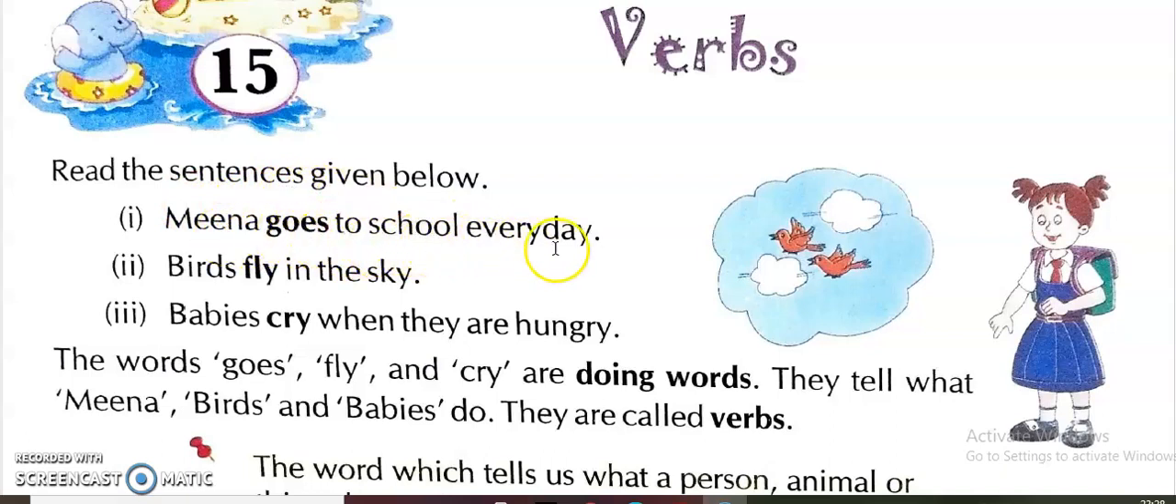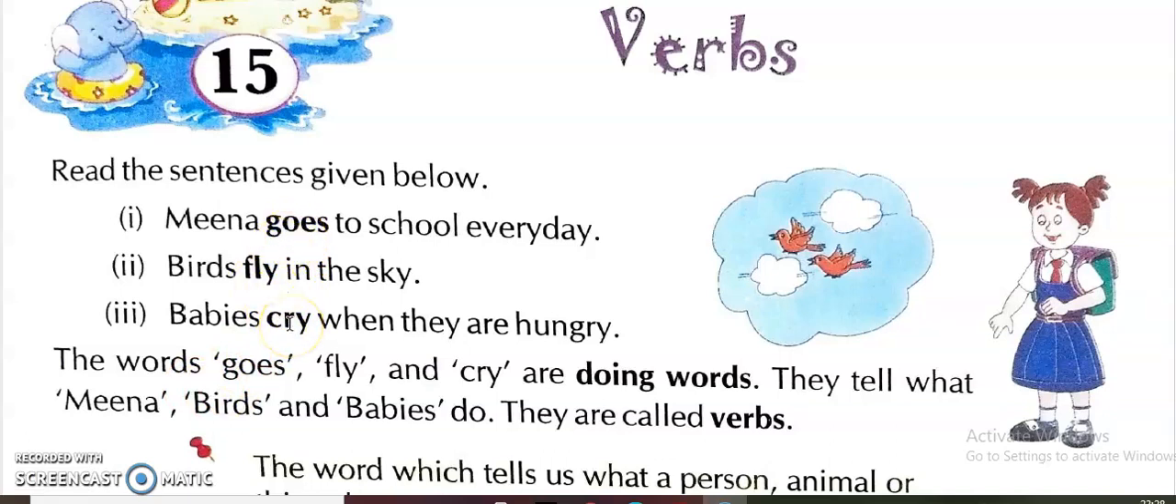Meena goes to school every day. Birds fly in the sky. Babies cry when they are hungry. The words goes, fly and cry are doing words. They tell what Meena, birds and babies do. They are called verbs.